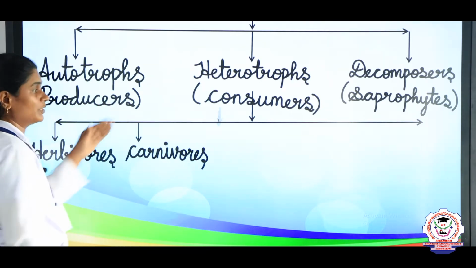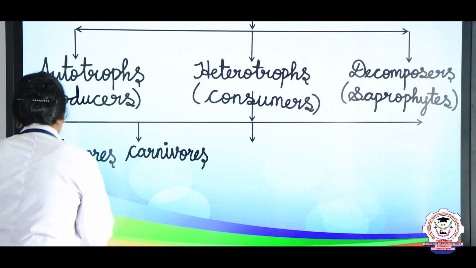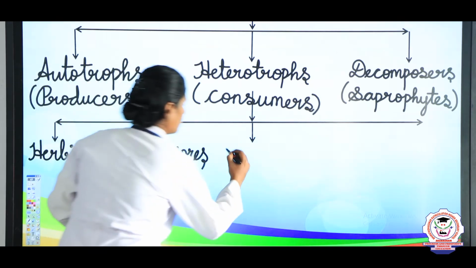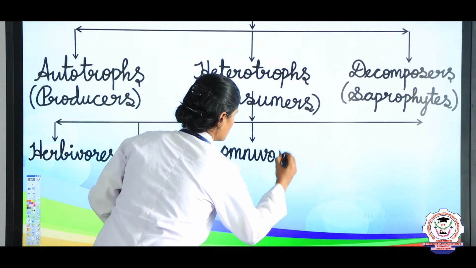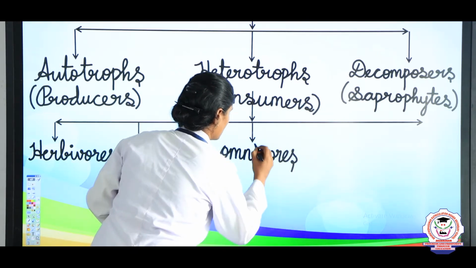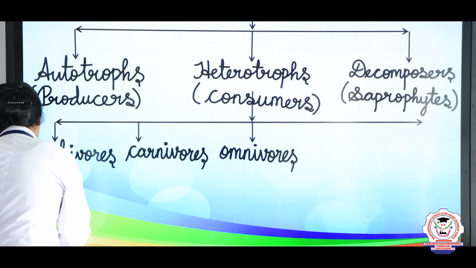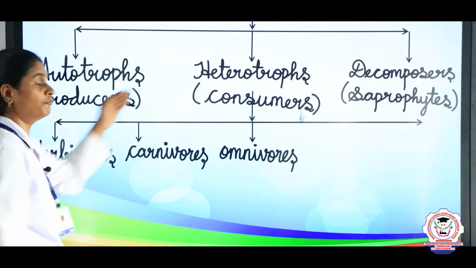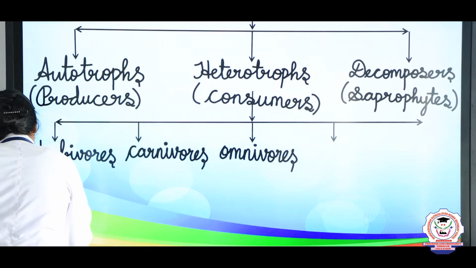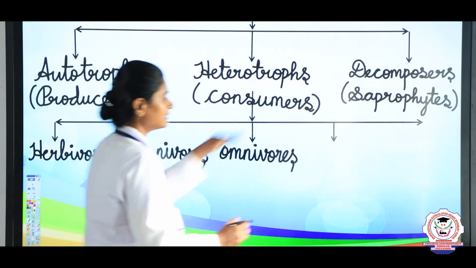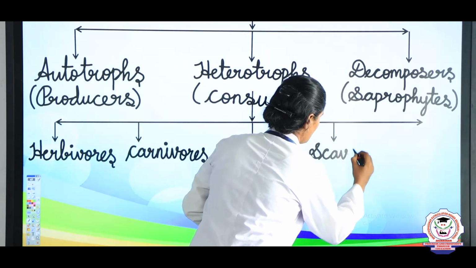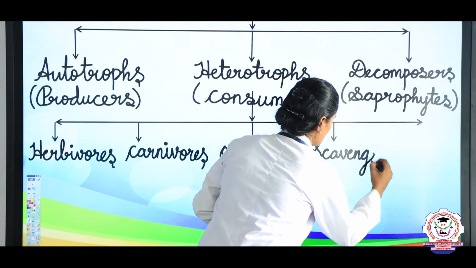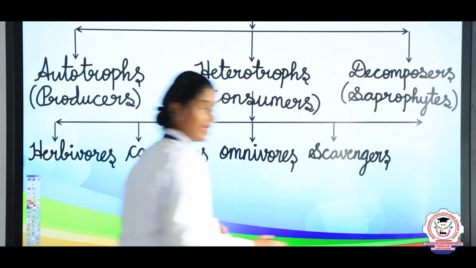And the third group are called omnivores. And the fourth group are called scavengers.